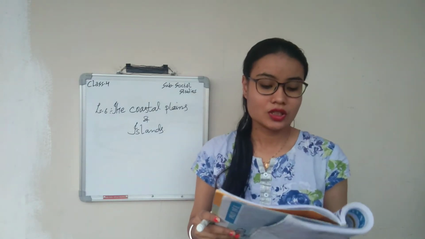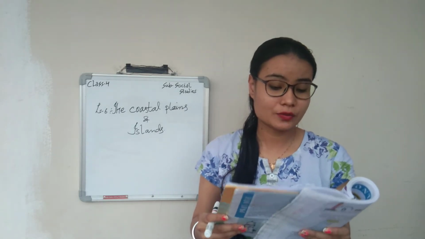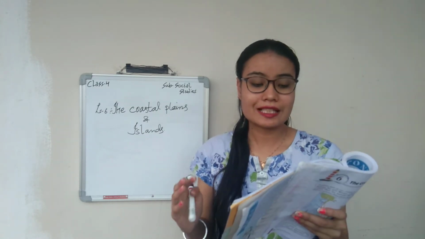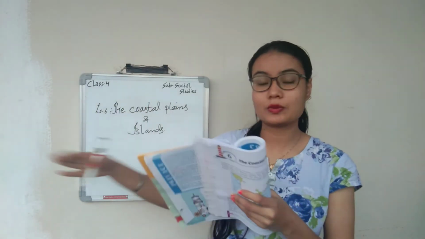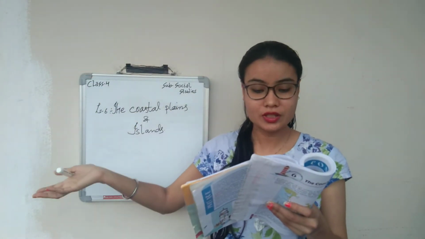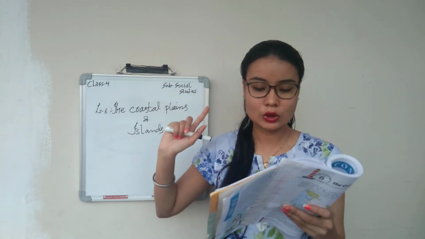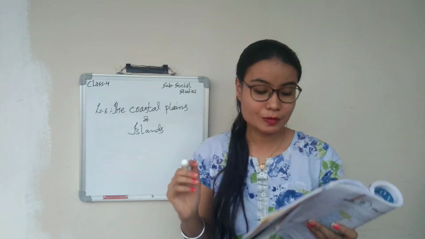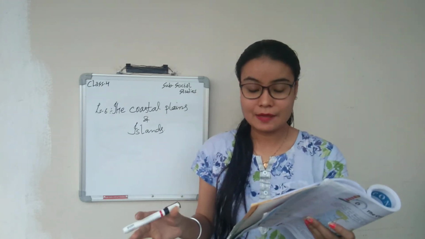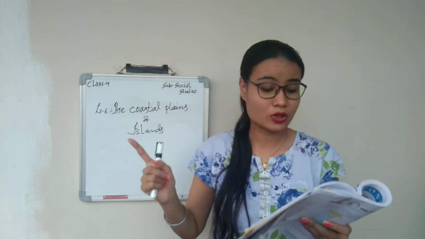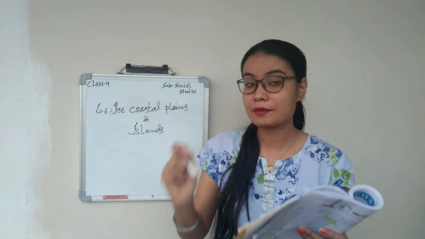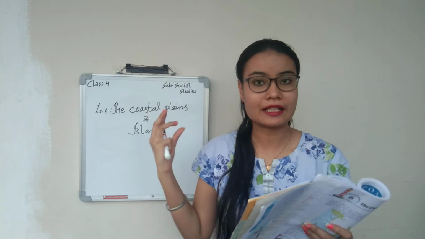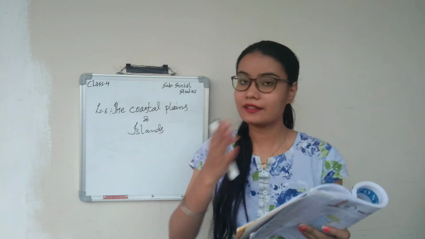Next is the Konkan coast. This Konkan coast lies from the Gulf of Khambat to Goa. There are some hills also towards the side of the sea. Few crops are grown over here, but there are many ships and boats. There is a lighthouse also, and this lighthouse is used to warn the sailors if any emergency is there with the sea. Immediately the lighthouse gives a signal to the sailors, and then the sailors can move on.